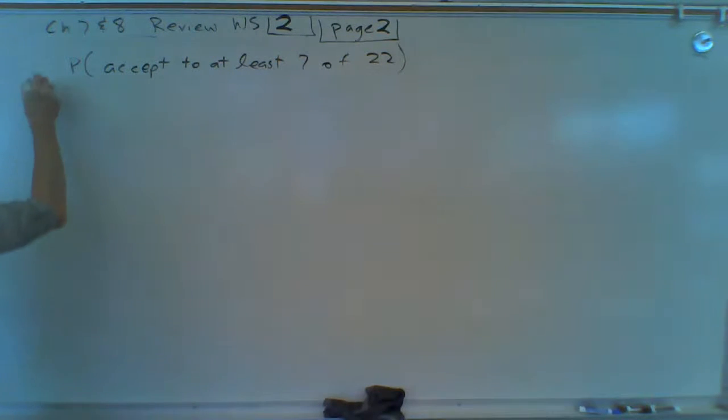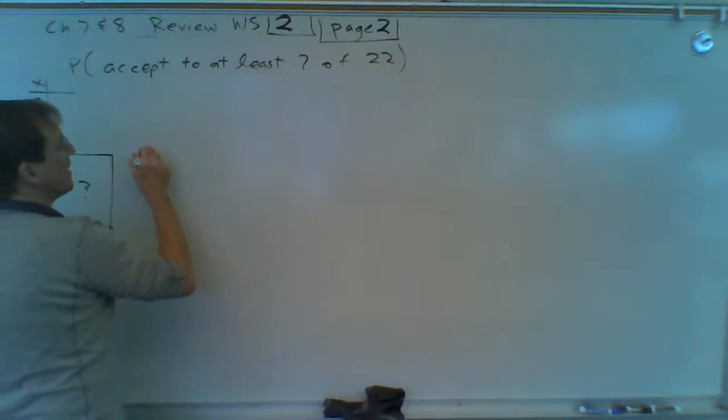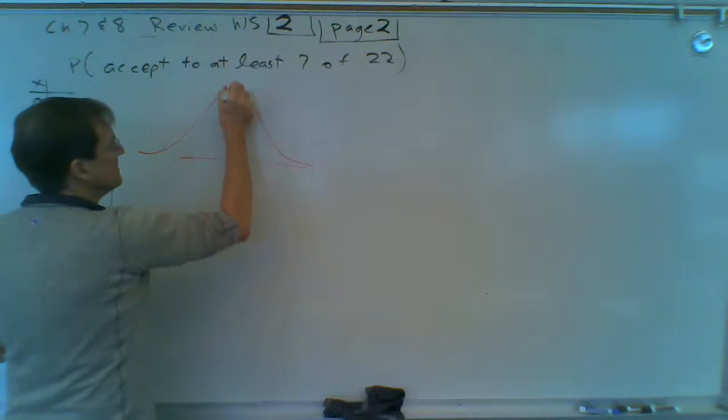So this is going to be a binomial probability problem. It looks something like this. She could get into all of them. She could get into none. We want to know the probability she'll get into at least 7. At least 7 is 7 or more. So we want to know this probability right here. You could calculate binomial probability for 0 through 6, add it up and subtract from 1, and that would be that probability exactly. What we're going to do is do it with a bell curve, with a normal distribution.